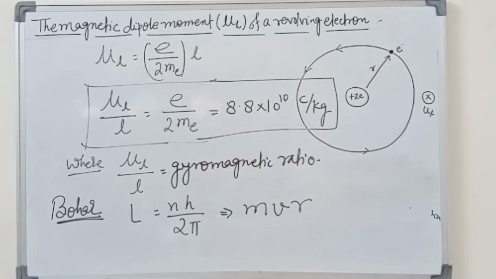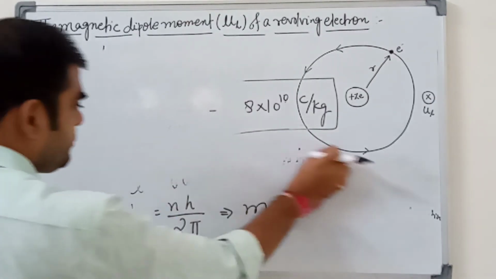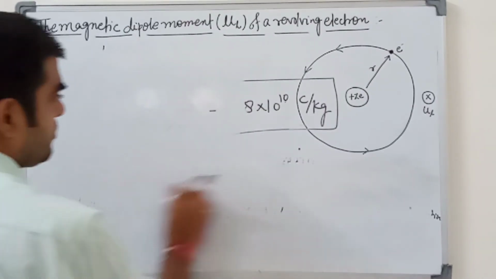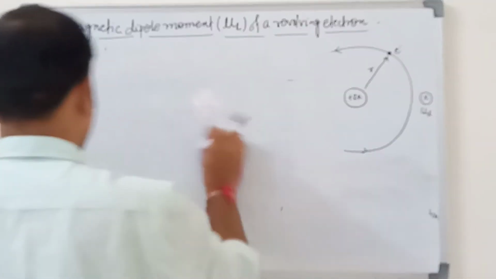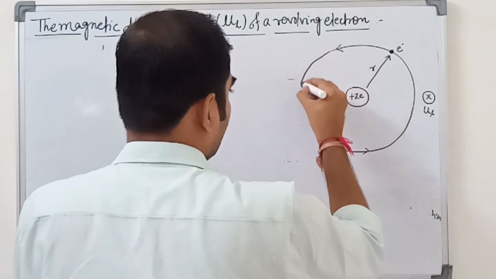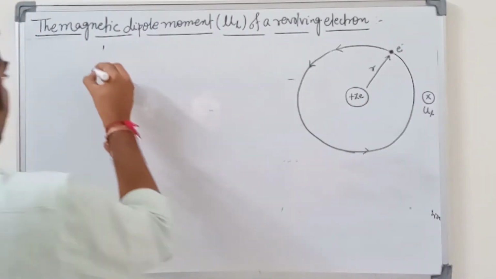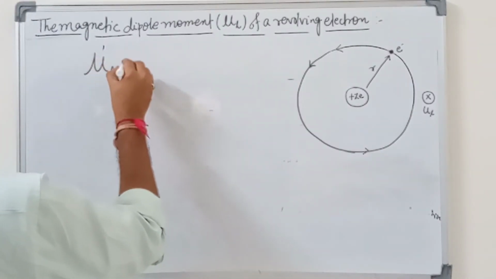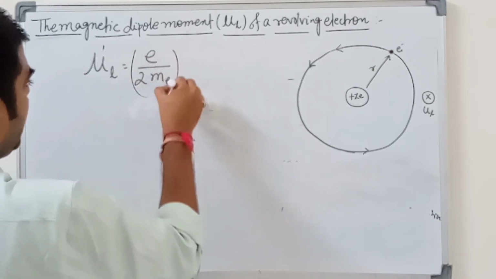And now put the value of the angular momentum. Find the value of the magnetic dipole moment. So the magnetic dipole moment is equal to e upon 2 m_e times the L value.